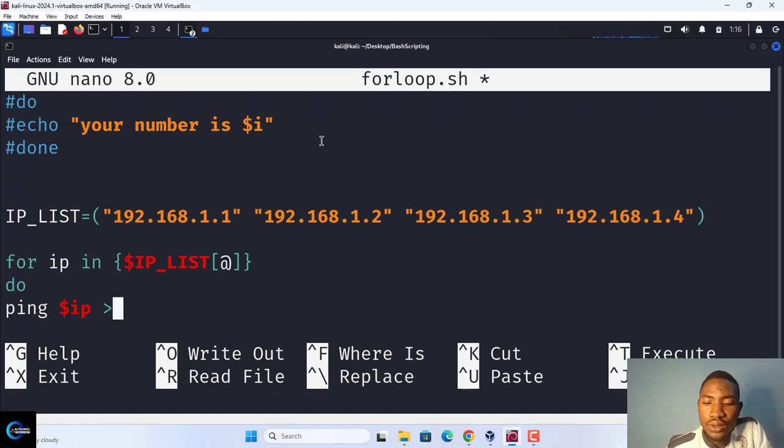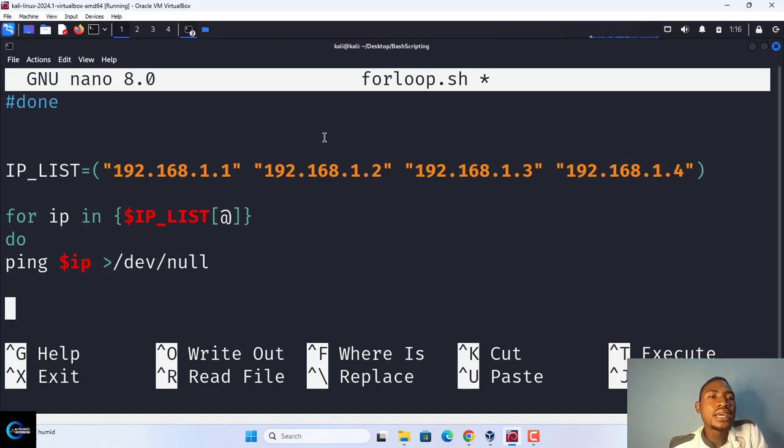Let's send the output to /dev/null so that it will not show. Now this one is just to get the looping. This one is the IP. Let me comment it. This is an IP list.